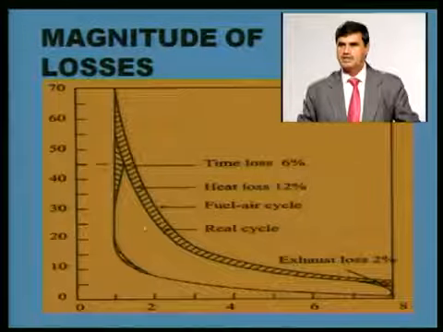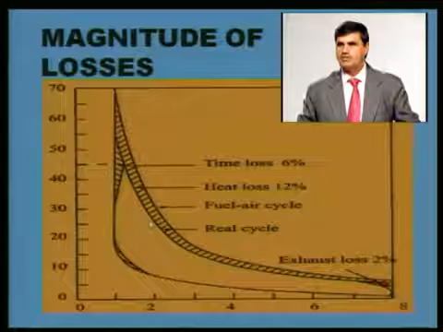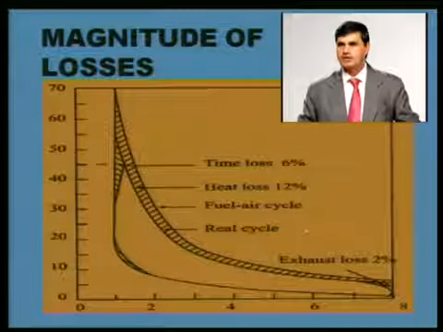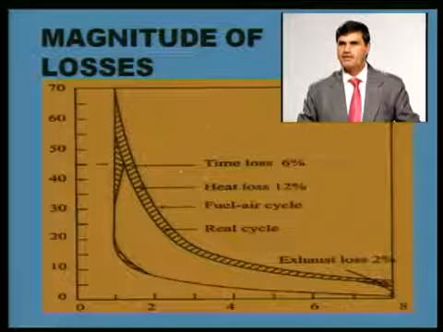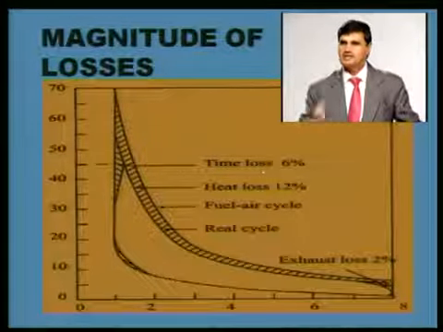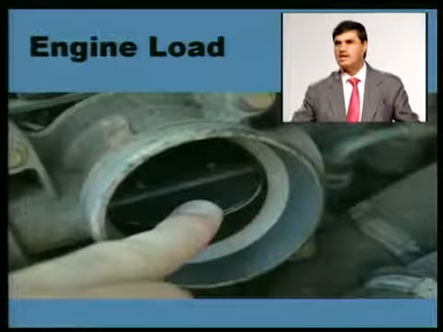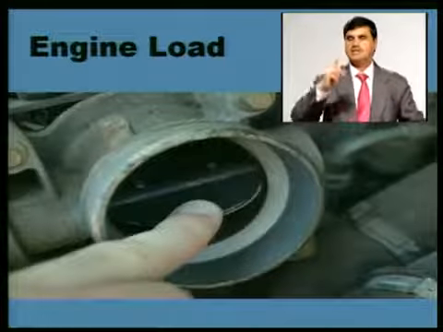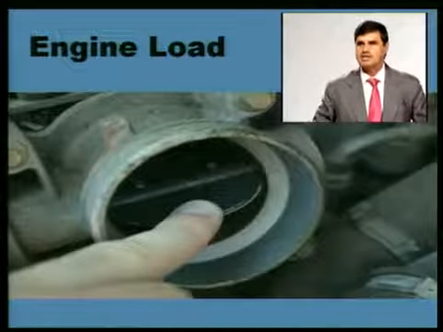Here this is the fuel air cycle, this is the actual cycle. Even the blow down losses, exhaust losses, are around 2%. So significant losses are there, and this is making a significant difference between the fuel air cycle and the actual cycle. This is indicated engine load.